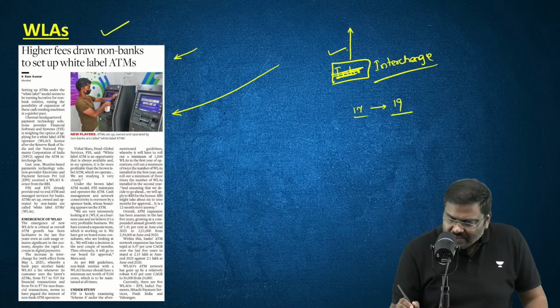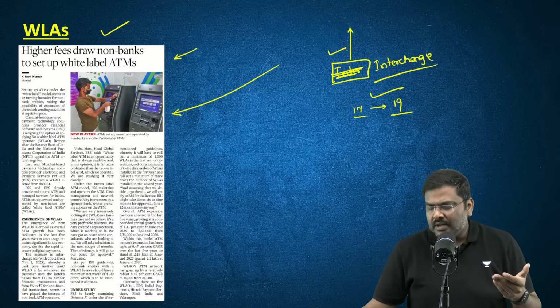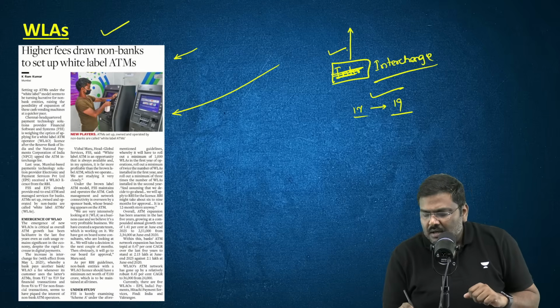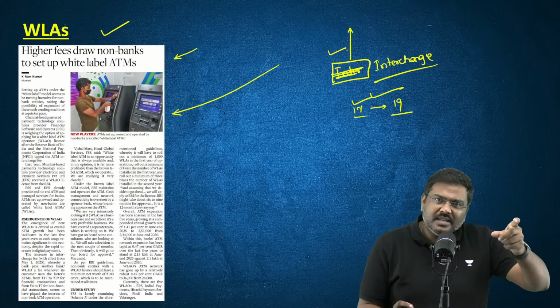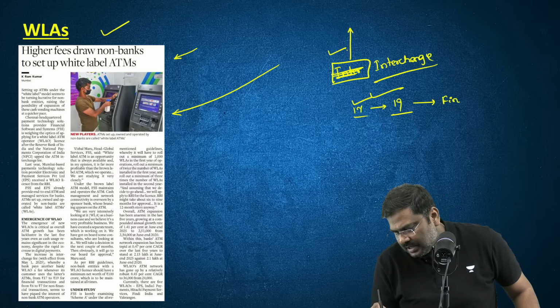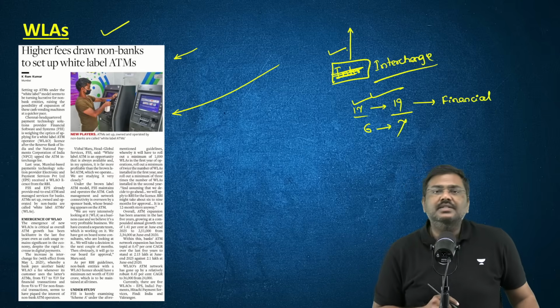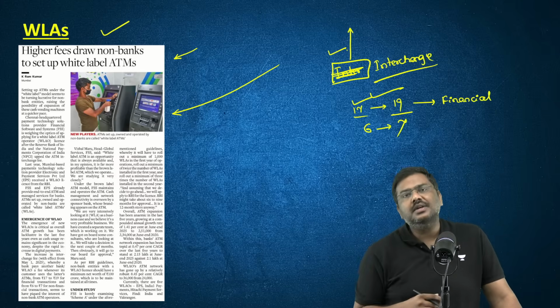So the argument is very simple. Before I go forward, some of you will basically assume that even for non-financial, it is 17 to 19. No, this is for financial. For non-financial, it has been increased from 6 rupees to 7 rupees per transaction.